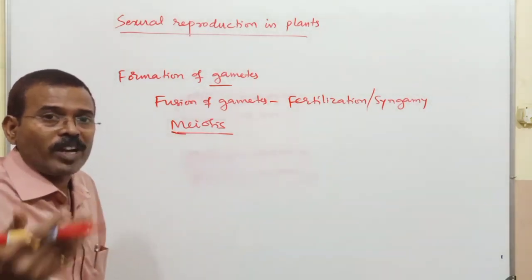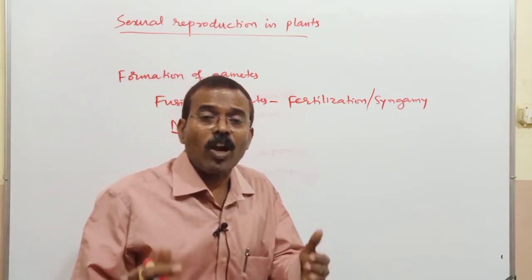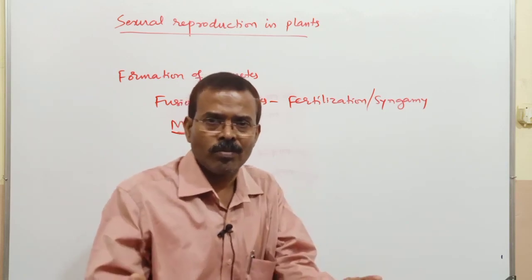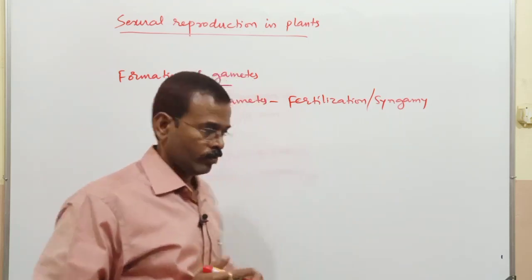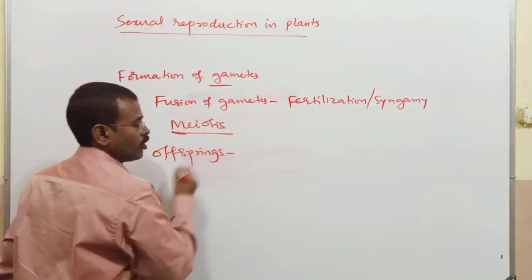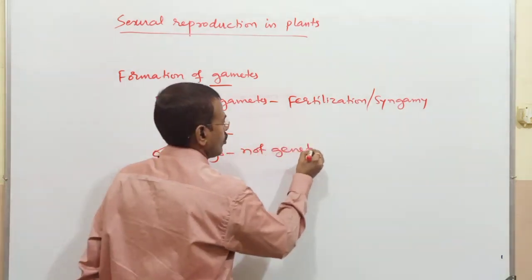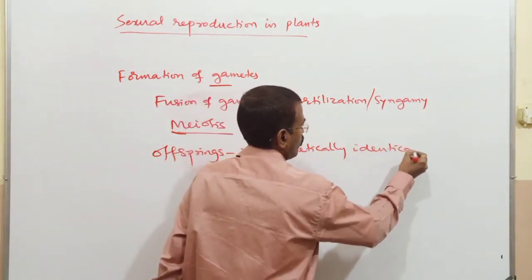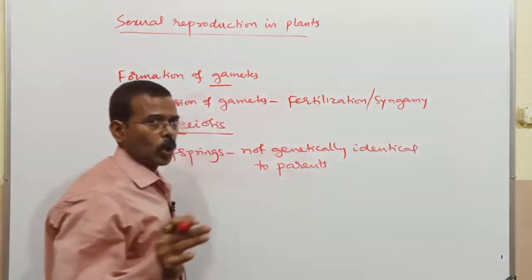The young ones or offspring produced after sexual reproduction are not genetically identical to the parents. These young ones are not identical among themselves. So they are not clones.